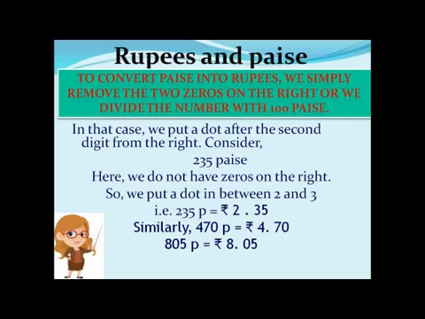Again 805 pies is there. Again from the right side take the two numbers. After the two numbers you will put a dot, and that will change the pies into rupees. That is rupees 8 and 5 pies.